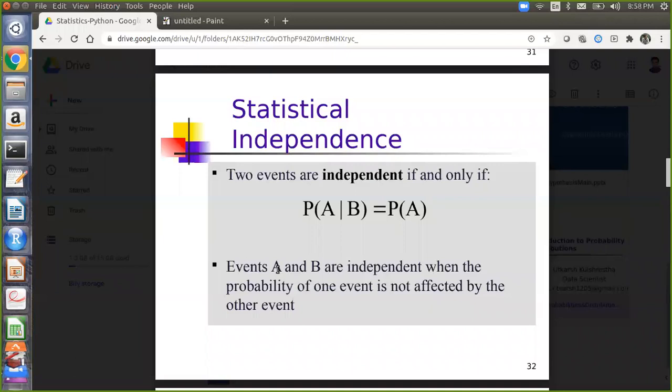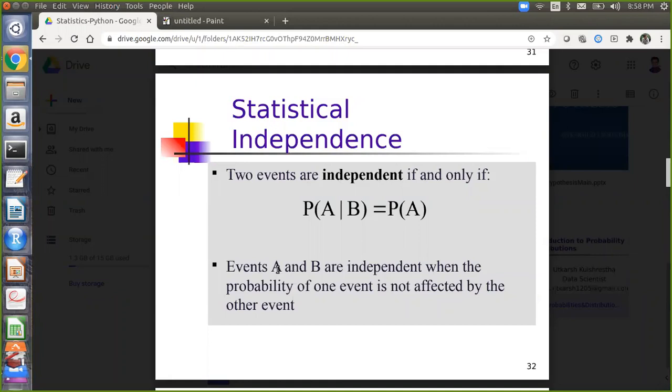For example, event A is tossing the coin and event B is rolling the dice. Tossing the coin will not affect rolling the dice and vice versa, so both are independent events. Where events do not affect each other, those events are independent events.